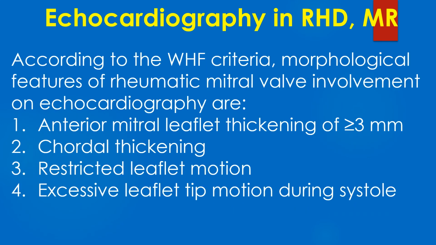According to the World Heart Federation criteria, morphological features of rheumatic mitral valve involvement on echocardiography are: 1. Anterior mitral leaflet thickening of 3 mm or more, 2. Chordal thickening, 3. Restricted leaflet motion, 4. Excessive leaflet tip motion during systole.